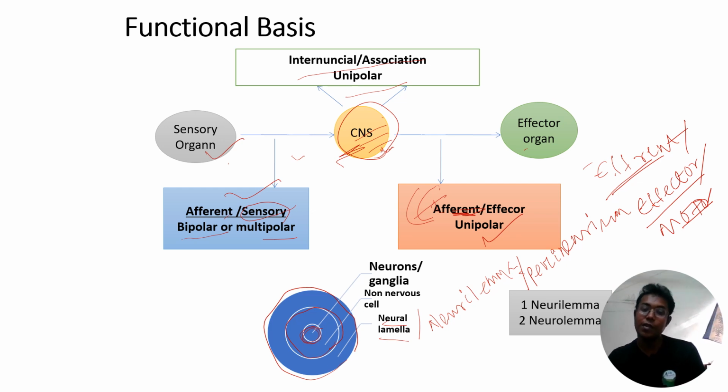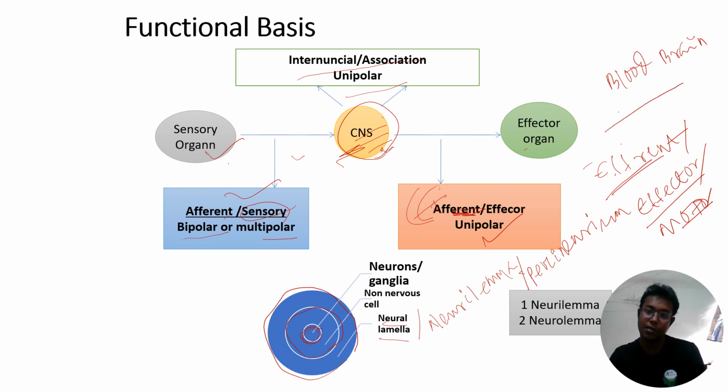If the question is asked, the whole nervous system is surrounded by what, you have to say it may be neural lamella, neurilemma, or perineurium. It has a very important function. In humans, the perineurium has the function of the blood brain barrier. But in insects, blood is not present.